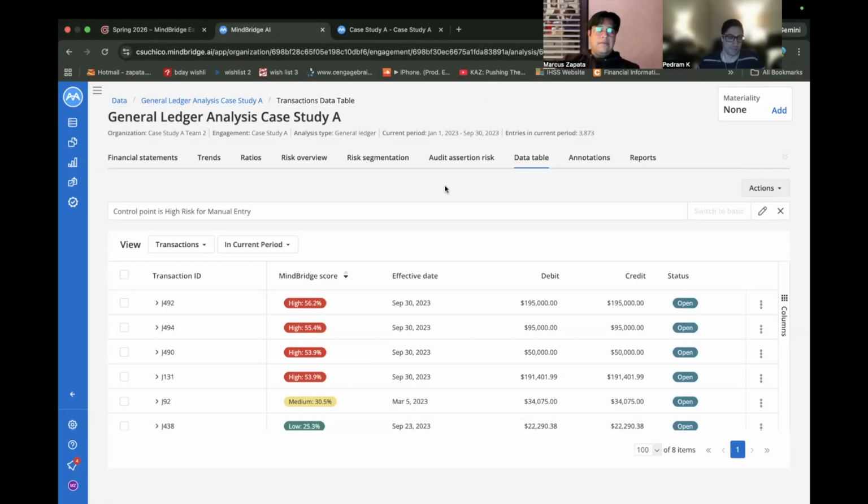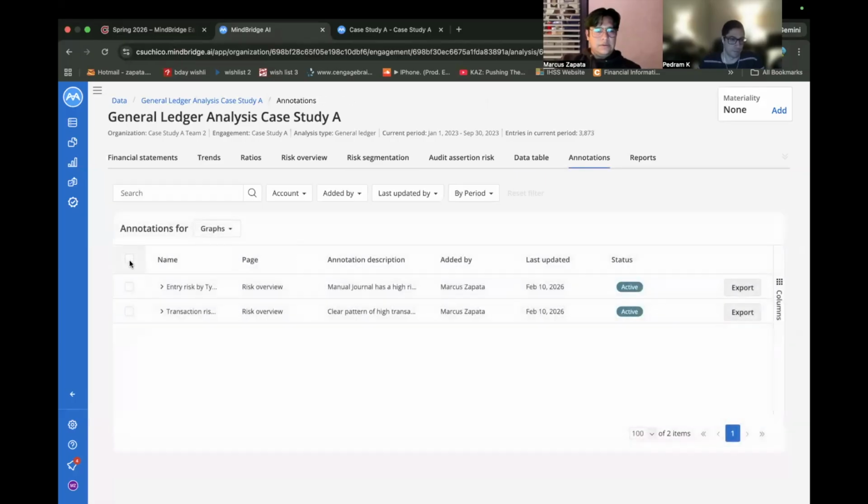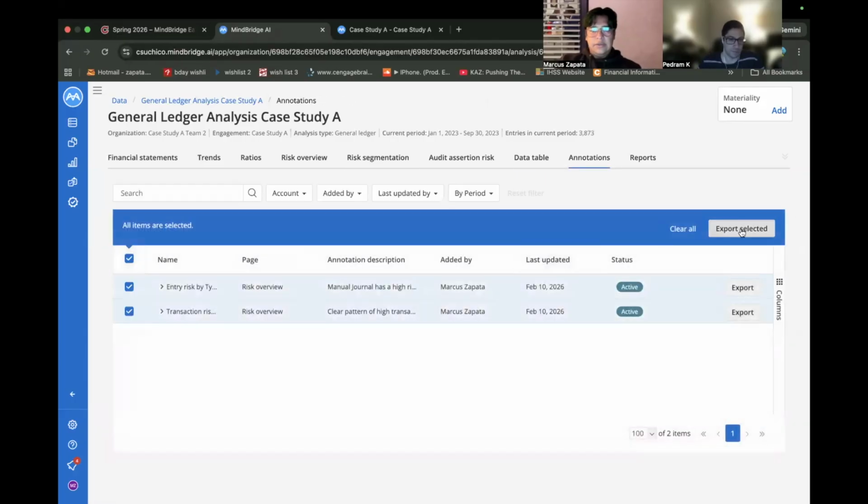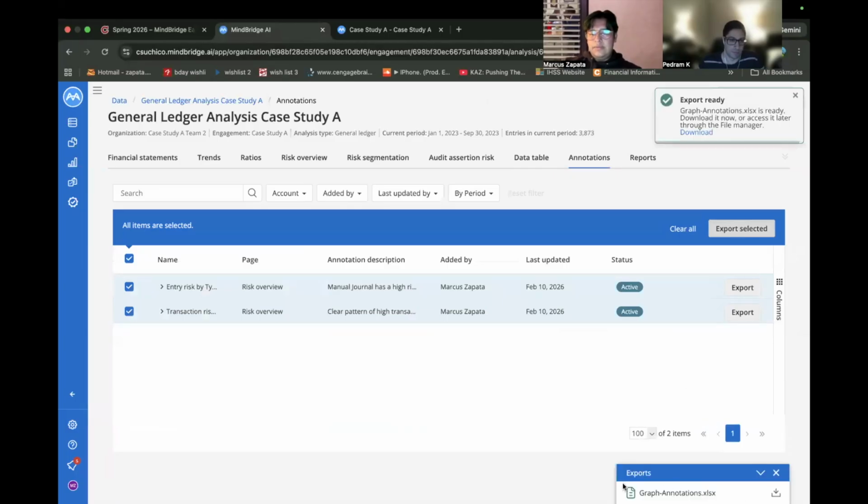Alrighty, so now that we've seen where that fraud is being committed, what we're gonna do now is export our findings to send over to the auditing team to present our findings. To do that, we're gonna go to annotations. We're gonna select both of them, and then while that's in progress, here we download it.